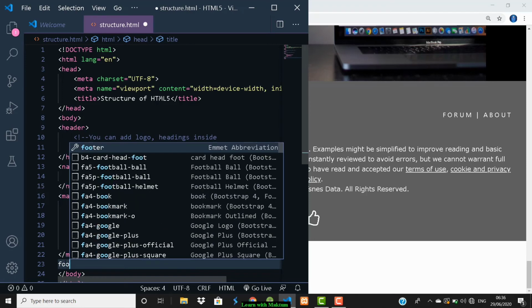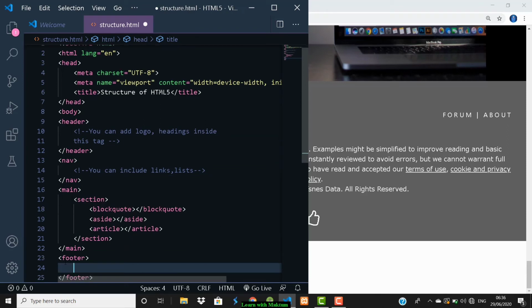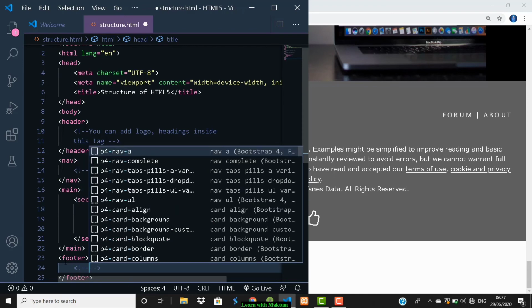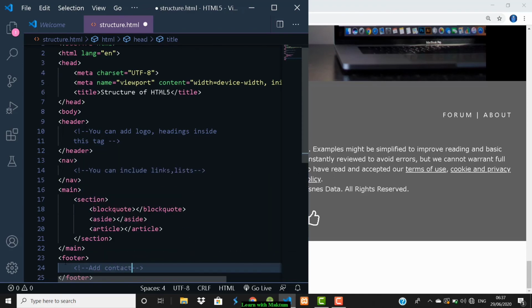In this footer tag you're going to include the things which you want to come at the bottom of your web page. So the header, whatever things you want to come on the top. Footer, the things you want to come at the bottom. And the main section is the main content of your web page. Okay, so I'll write a comment here. You can add contact us or terms and conditions, etc.